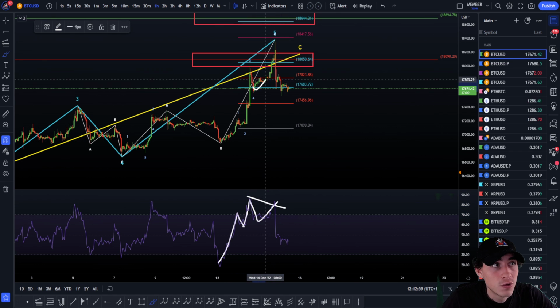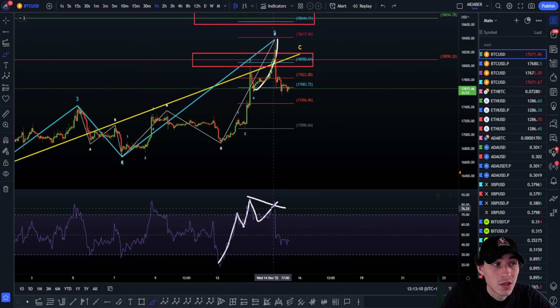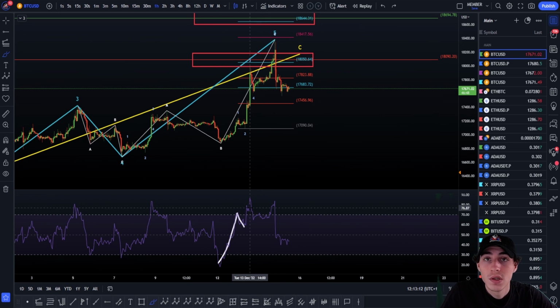The wave 5 is going to push higher, so you have a high, high, high on the price, and here on the RSI you have a high, low, high. It's extremely important for 5 waves to get this divergence on the top. This is a confirmation, and by the way, now a lot of people are using the RSI, so I don't know if they're learning from me, but anyway, in some other groups.